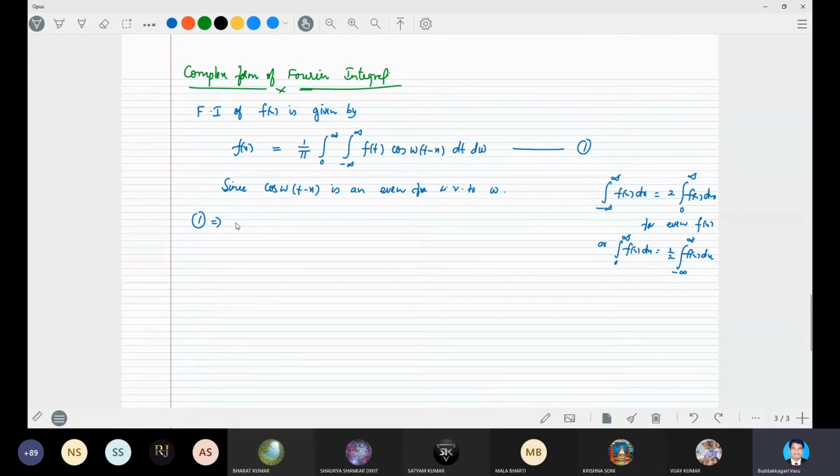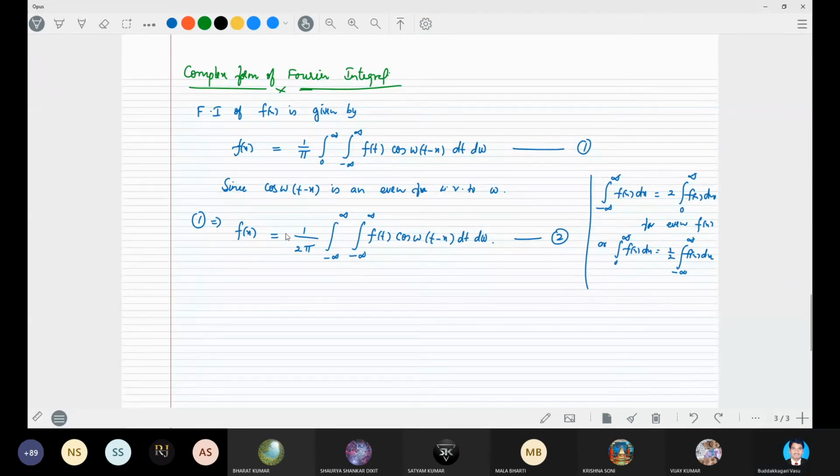Therefore, the first equation, we can also write it in the form f(x) is equal to 1 by 2 pi integral minus infinity to infinity, integral minus infinity to infinity f(t) into cos omega into (t minus x) dt d omega, right? Can we write like this? Yes, sir. Say equation 2. Don't confuse, please. f(x) is equal to this much.